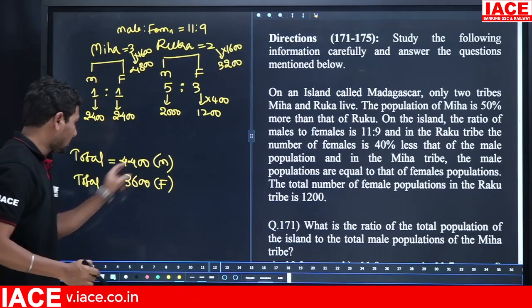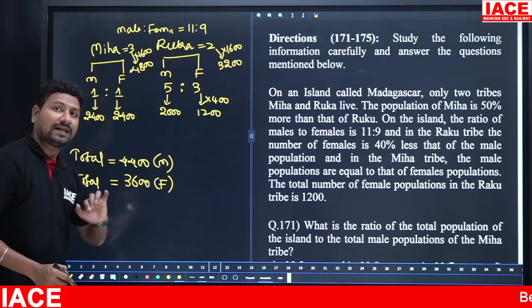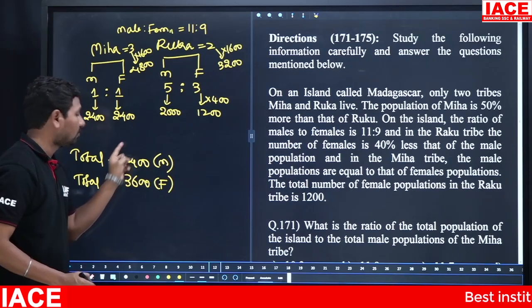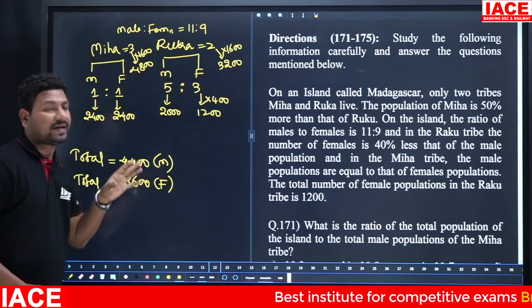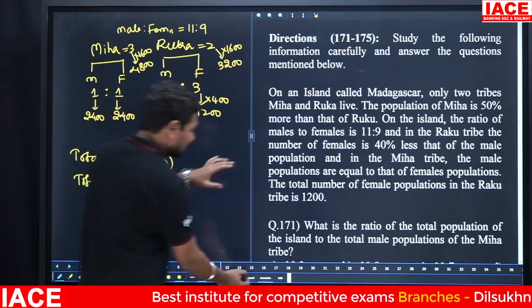Observe that the zeros cancel, and 44 and 36 both are cancelled with 4. 4 elevens are 44, 4 nines are 36, so the ratio you get is 11:9. Already we have 11:9. It exactly matches. That means whatever data we calculated is exactly correct.